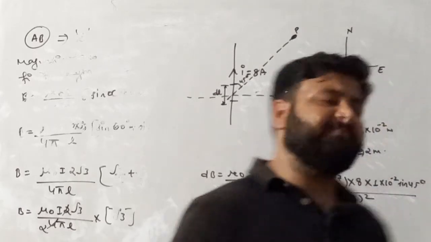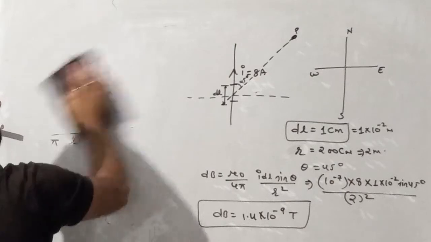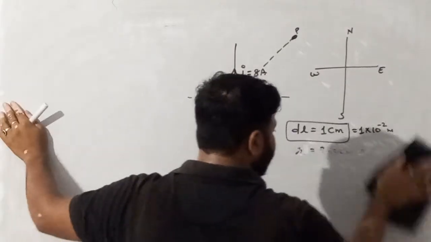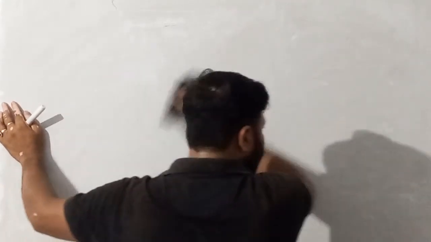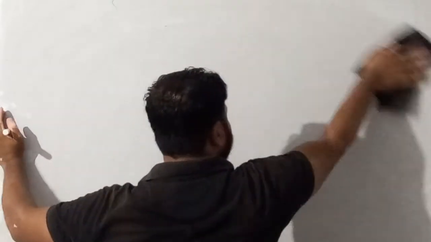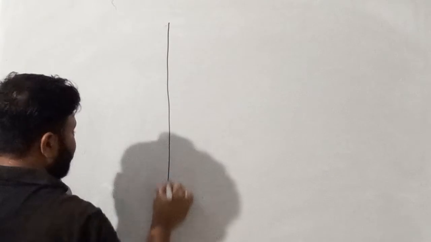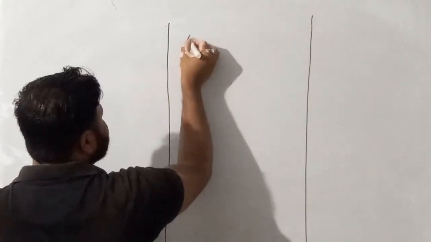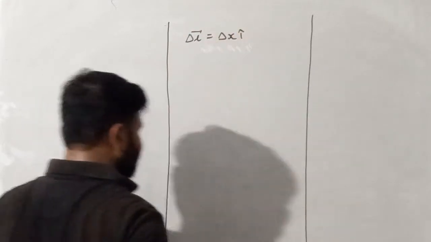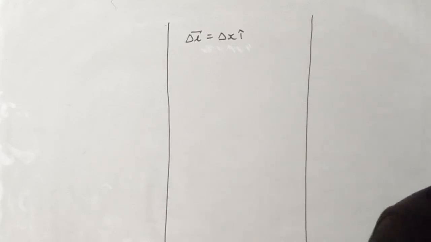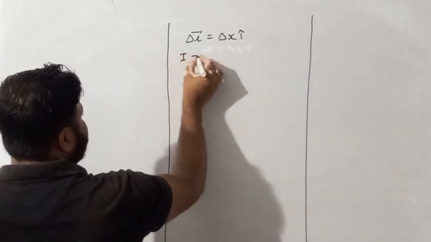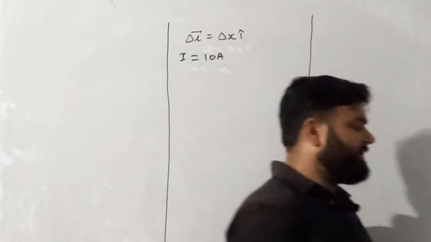An element delta L vector is equal to delta x i cap, placed at the origin, and carrying a large current I equals 10 ampere.